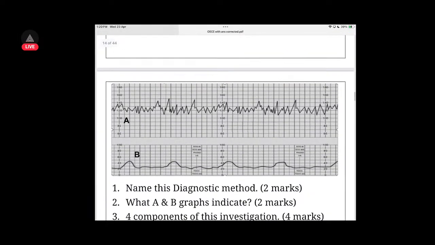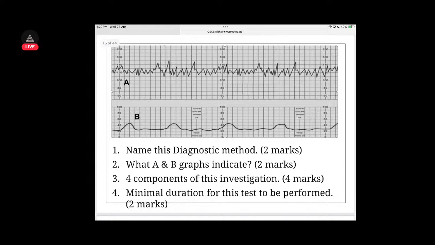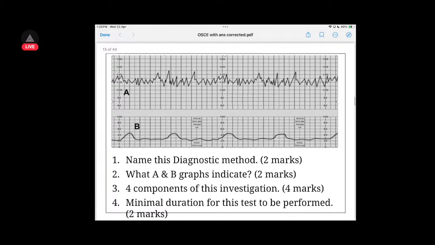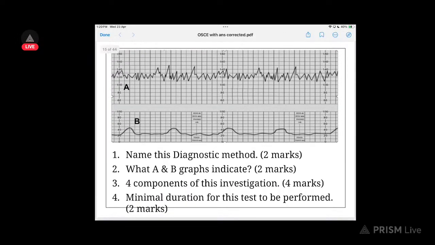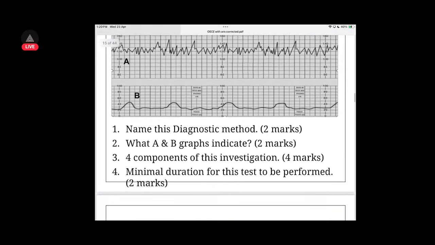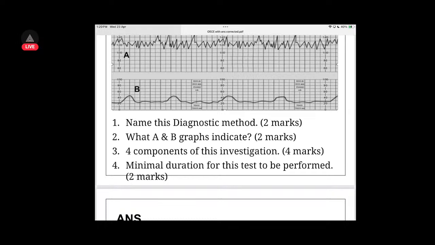Okay. Then we have NST, maybe, and contraction stress test, maybe. A and B graphs will indicate normal heart rate, and down is normal uterine contraction, maybe. And components of this investigation. So this is biophysical profile. Biophysical profile is fetal movement, fetal tone, attempts at breathing, NST, and this thing. No, wait, no. This is NST only, I think so.